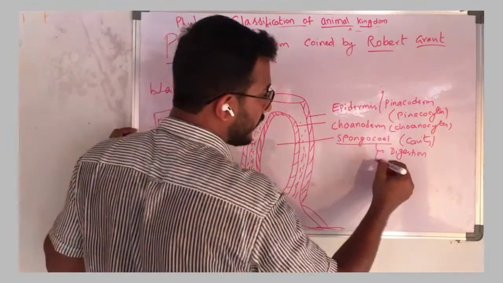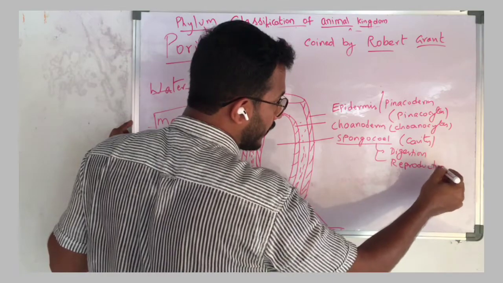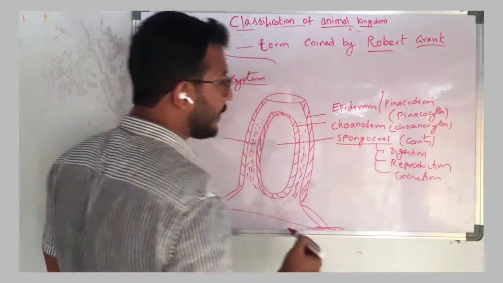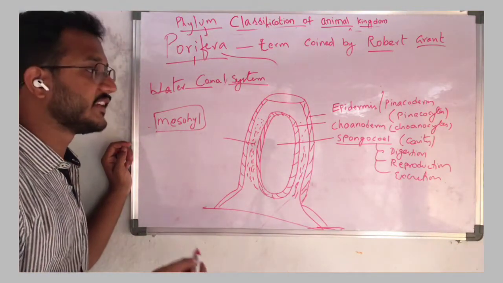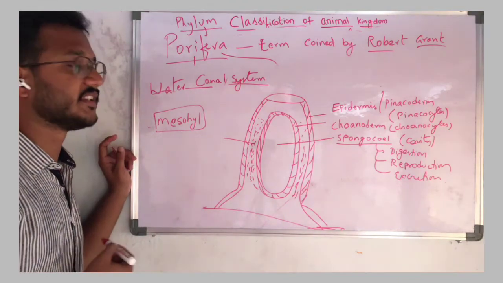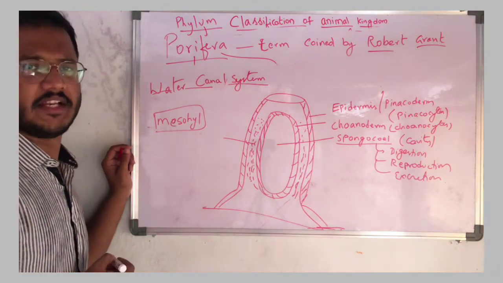and reproduction, excretion. That means gametes or fertilization happens there, or excretion, storage of food materials, excretory materials takes place, digestion takes place. So spongocoel is a gastric cavity basically.